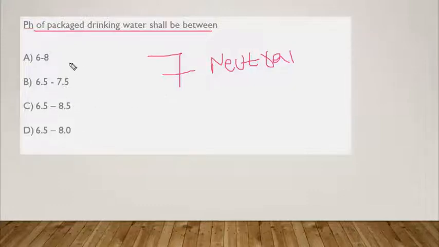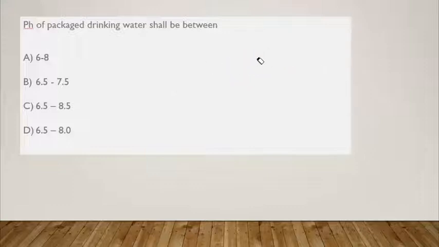My question is, which among the following can be the suitable range for drinking water? This is quite a tough question because the ranges are almost close to each other. In these kinds of questions we need more conceptual knowledge. You may think 6 to 8, but there is also a closer range 6.5 to 7.5, and also 6.5 to 8, and 6.5 to 8.5. This is quite confusing. The exact answer is 6.5 to 8.5. Please remember this. This should be the pH of packaged drinking water. It can't be outside this range.